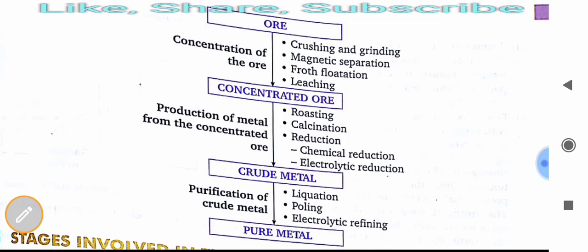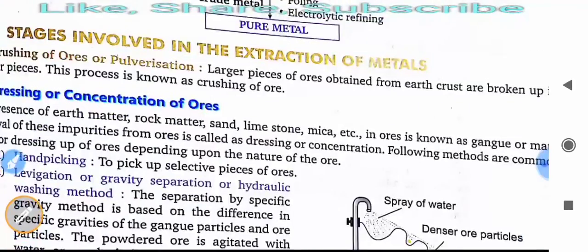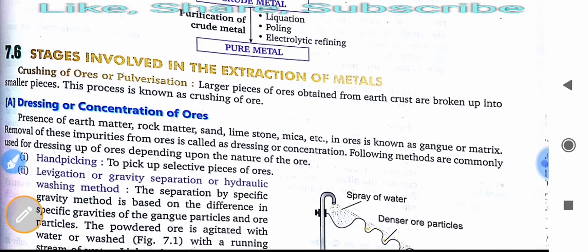Now we will discuss some stages involved in the extraction of metals. First is crushing of ores, or pulverization. Larger pieces of ore obtained from the earth's crust are broken up into smaller pieces. This process is known as crushing. You already understand this term: whenever larger particles are broken up into smaller particles or pieces, it is known as crushing.